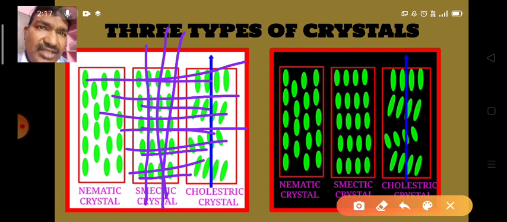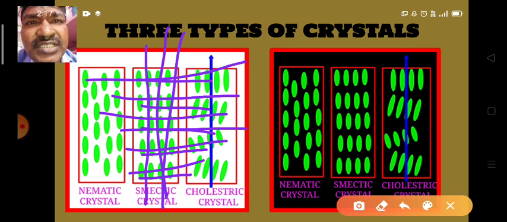So we can compare smectic crystals with a book. In a book, the papers are kept in a horizontal direction, parallel to each other. And we can compare the nematic crystal with a broomstick.